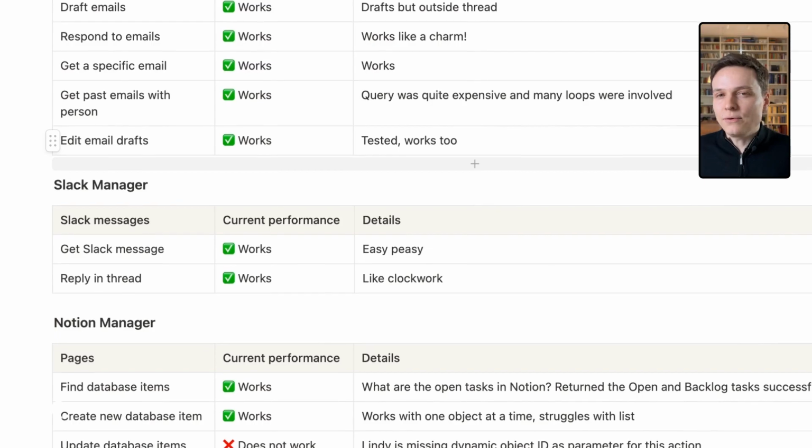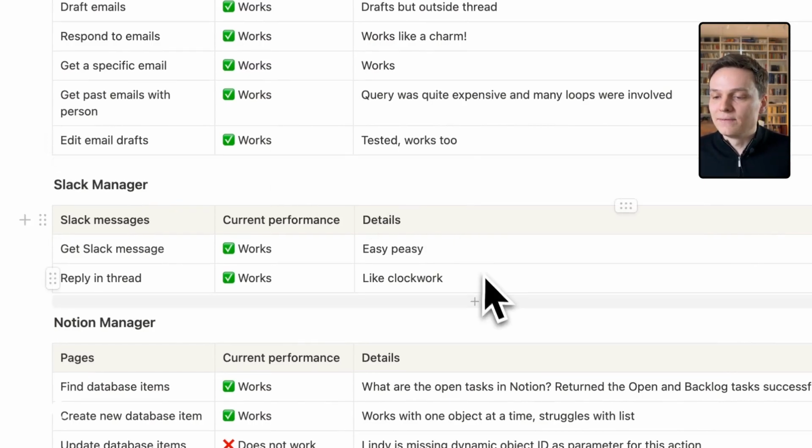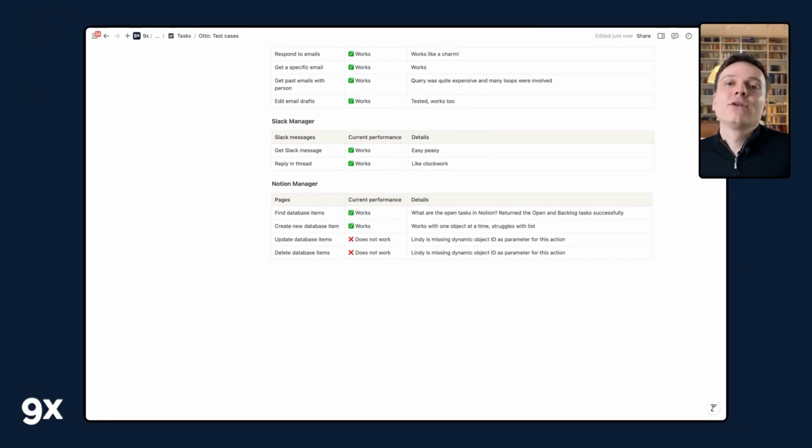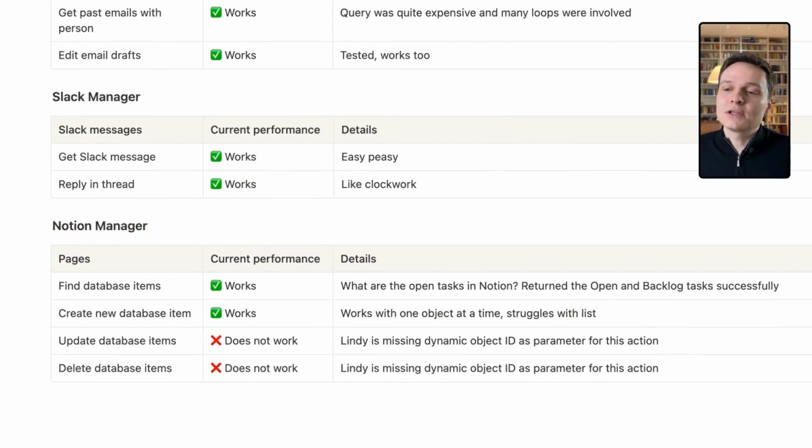The Slack manager, so far I'm not using so much, is able to get Slack messages and reply in the thread as we've seen. It works pretty well. And the Notion manager, the one I was really excited about, this one will be my next to-do. I'm waiting for Lindy to basically improve the update and delete database items module so that I can dynamically inject the object ID. Right now in Lindy, if you're trying to use these actions, basically you have to specify the exact item you want to update or delete.